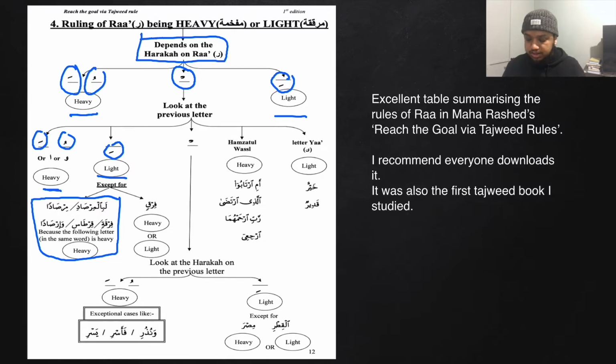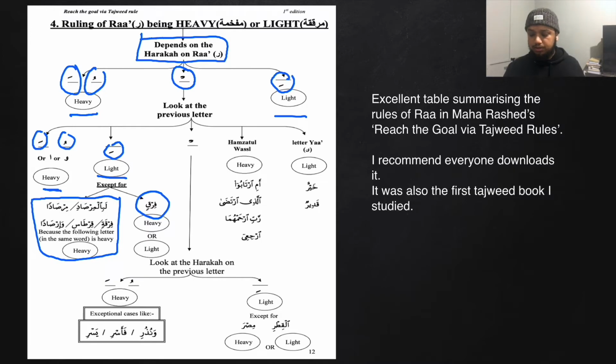Plus the word firq is a very special word. The Ra in firq can be read heavy or light. So we can say firq or firq. We can read it as either. You have a choice, heavy or light.